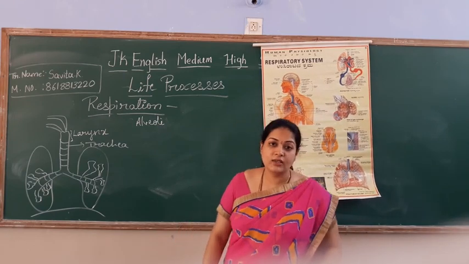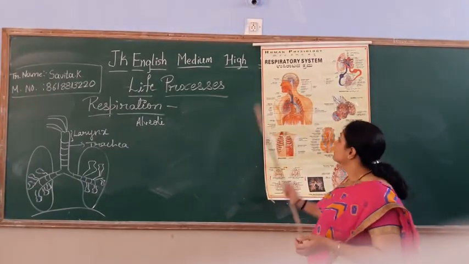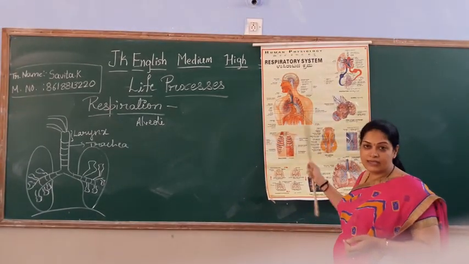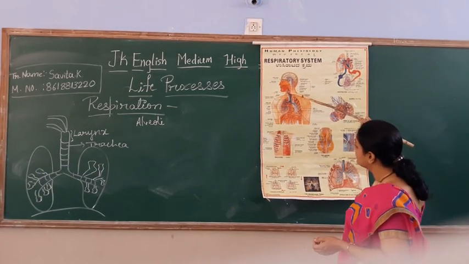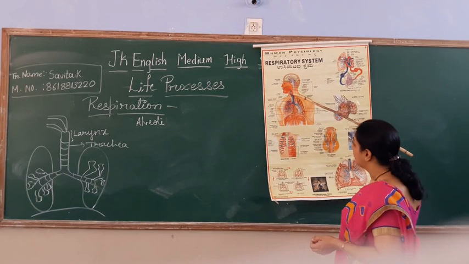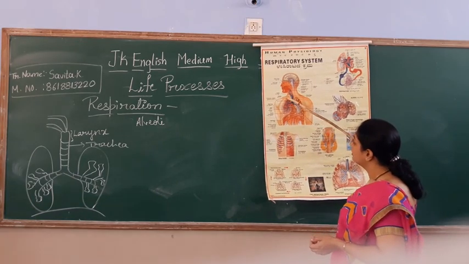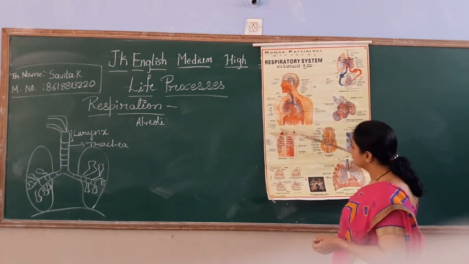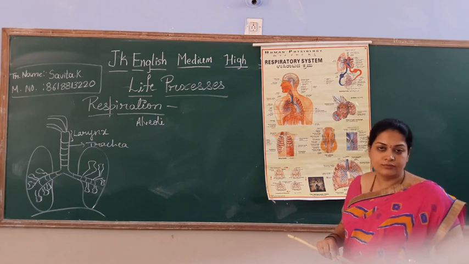Hope you are understanding, students. First I told you what all the parts of the human respiratory system are. It is the nose, nothing but the nasal cavity. Next a common opening, then the larynx, trachea, bronchus, bronchioles, alveoli, lungs. Here you find a membrane called the diaphragm.